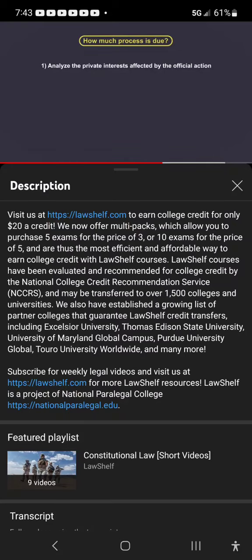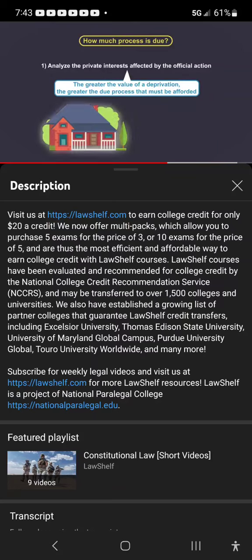Regarding factor number 1, the greater the value of the deprivation, the greater the due process that must be afforded. For example, the Supreme Court has reasoned that real property ownership holds greater intrinsic value than personal property ownership, and therefore that deprivations of real property trigger greater due process protections.